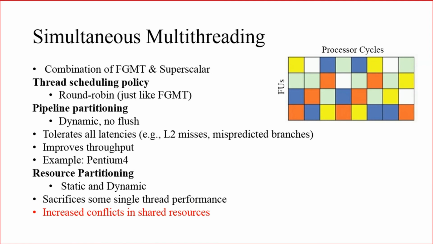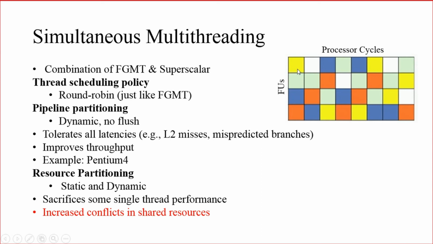Then the third type of multi-threading implementation is known as simultaneous multi-threading implementation. It is nothing but a combination of fine-grained multi-threading and superscalar. So here also two key characteristics are there. Thread scheduling policy. What thread scheduling policy is used here? Round robin itself, which is almost similar to the fine-grained multi-threading architecture.